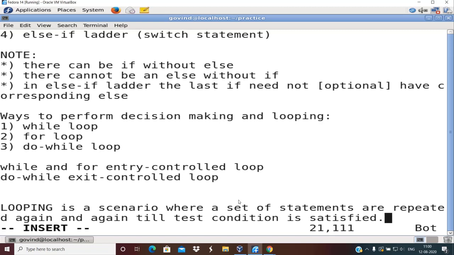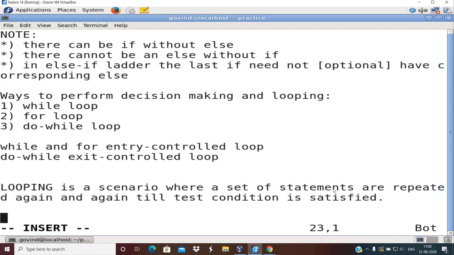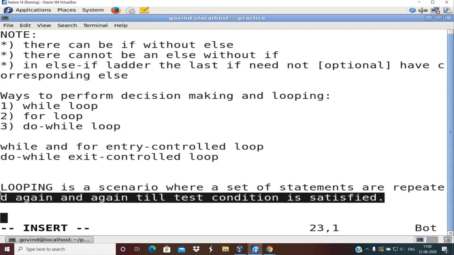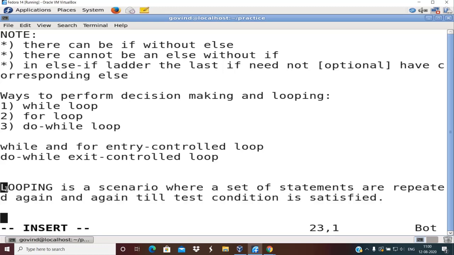Okay, see this definition again I have created on the fly. You will not be finding the same definition in the textbook. Okay, they are my words, which are created on the fly, right? So looping is a scenario wherein a set of statements are repeated again and again until some test condition is satisfied. Okay, right.